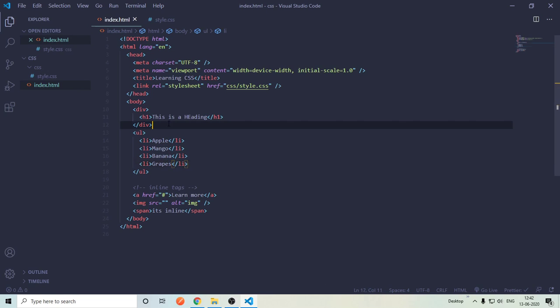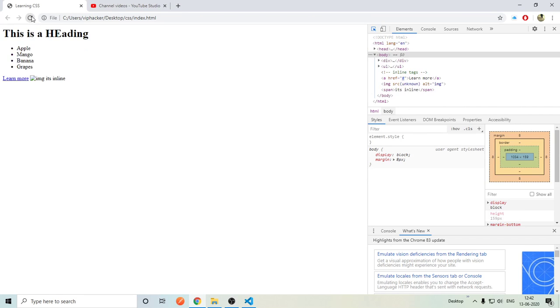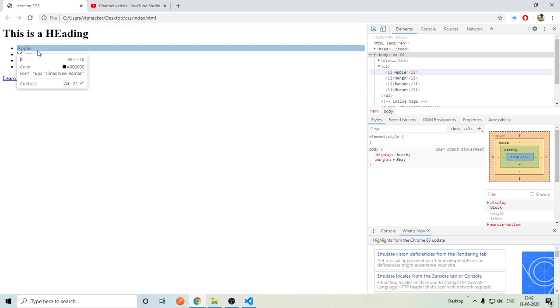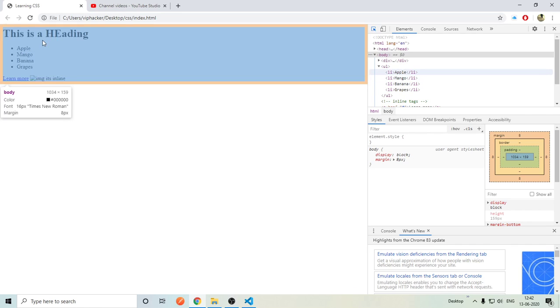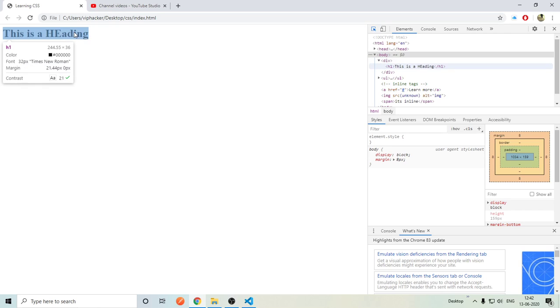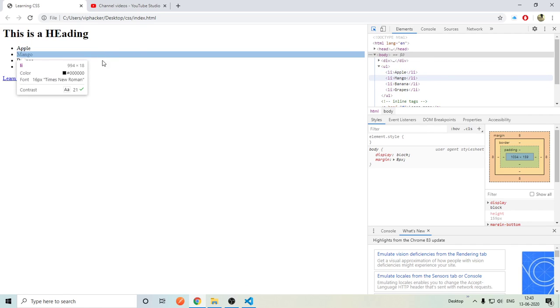Okay, now save it and go to Chrome, refresh it. As you can see, these also contain 100% width because they are on next lines, and they all contain 100% width. H1 seems like an inline element, but it's not, believe me. So okay, these are display block.